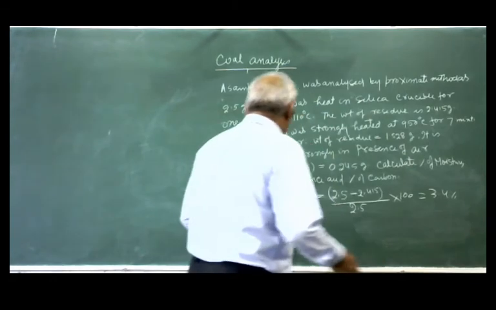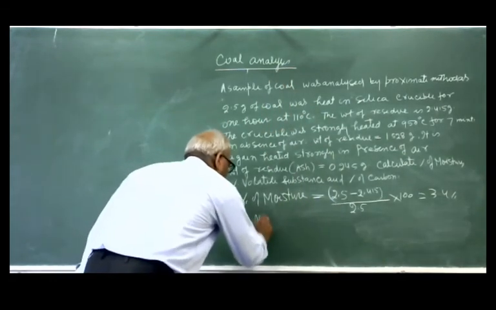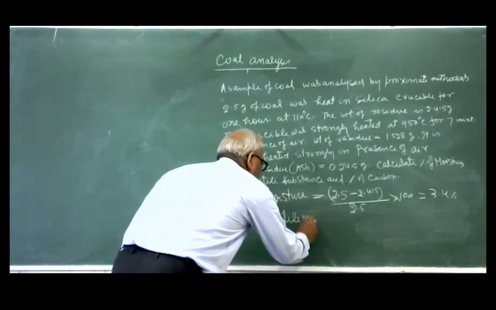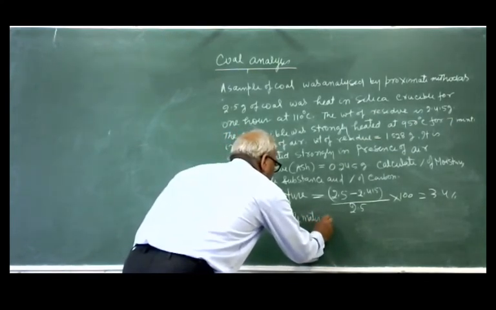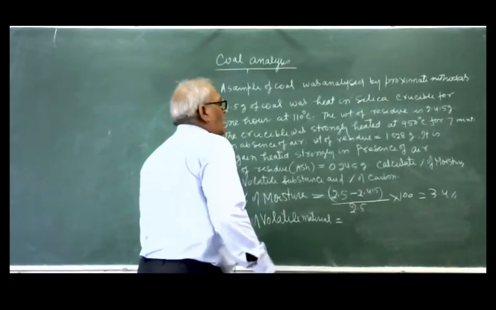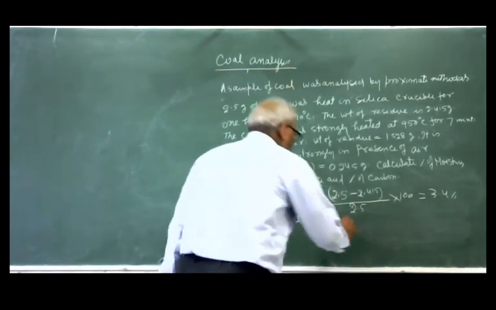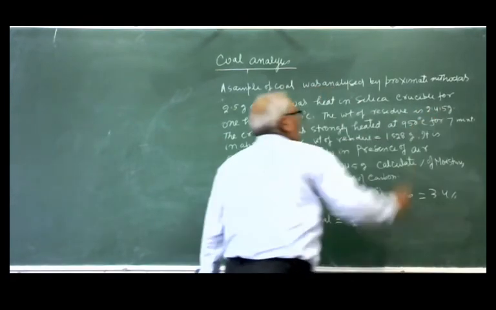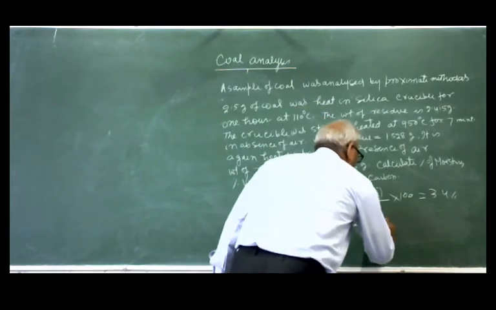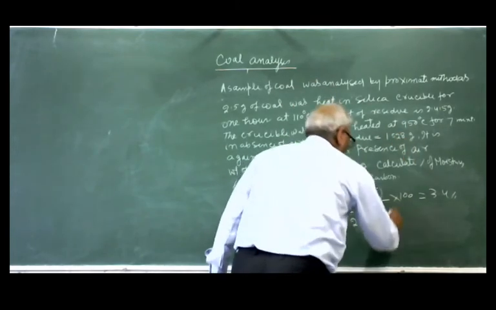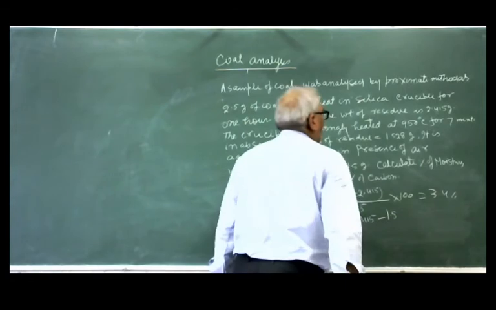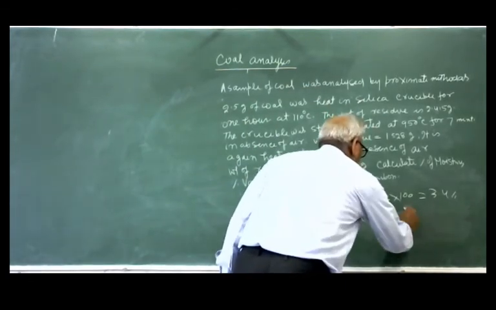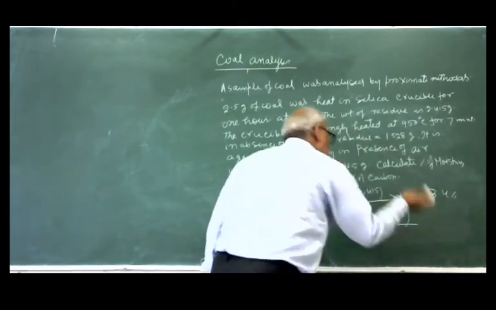So loss in weight. So percentage of volatile material. Percentage of volatile material is equal to how much? 2.415, this is the weight of the dry coal, minus 1.528, divided by mass of the coal.